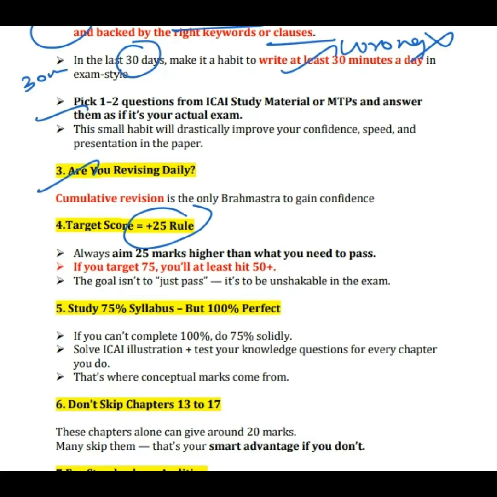Okay, what can I target for? If you are targeting exemption, if you are targeting more marks, then you target 25 marks extra. Even for passing, if you want to get 40 marks, you just target 60 marks, 65, then only you will get 40 marks in audit. In audit you cannot predict what the evaluator is going to give you, but I will give you one technique where you can get 40 marks easily. I will discuss it at the end, where you can get the 40 marks very easily, with all the confidence, in those chapters which I am saying.